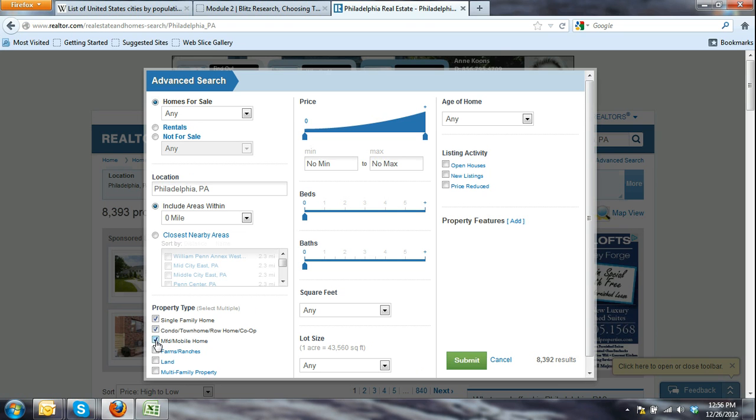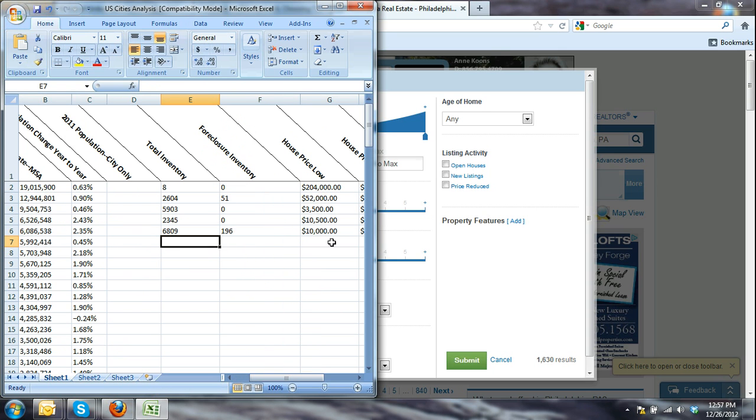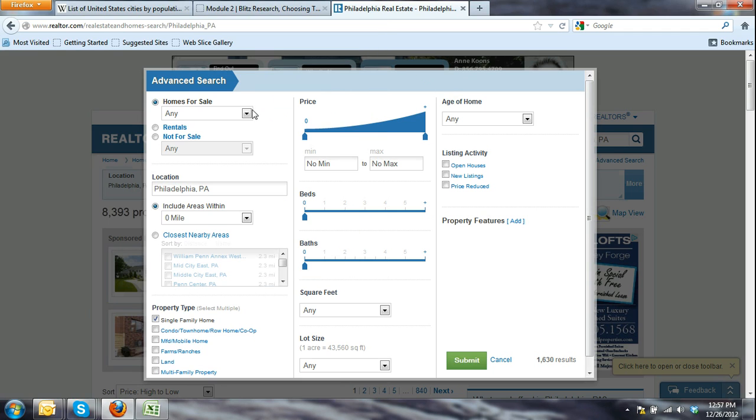That's amazing. So that's what it is, 1,600. While you're on this page, go ahead and check to see what the foreclosures are. It looks like 92, and 1,600 almost. So what I'd put on here is total inventory 1,630, and foreclosure inventory 92.